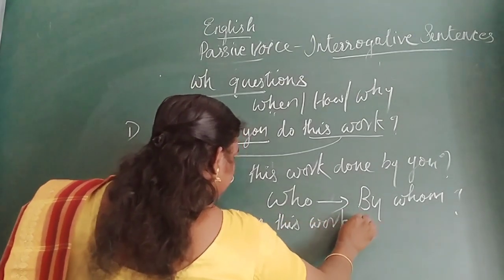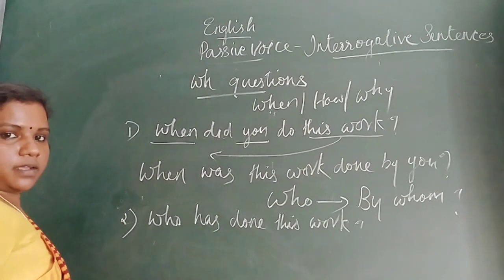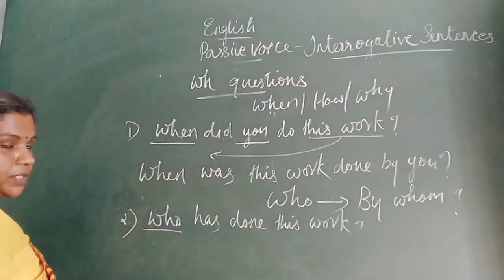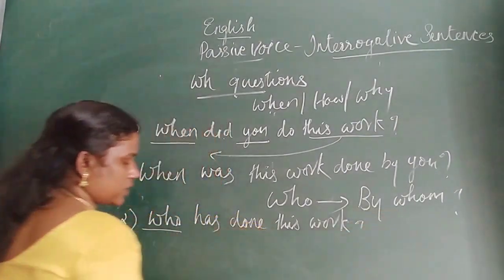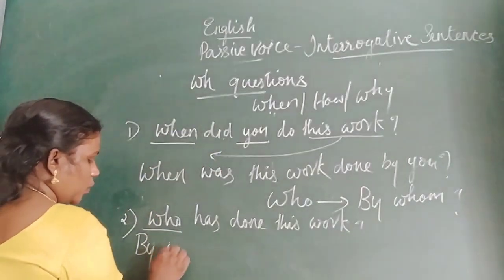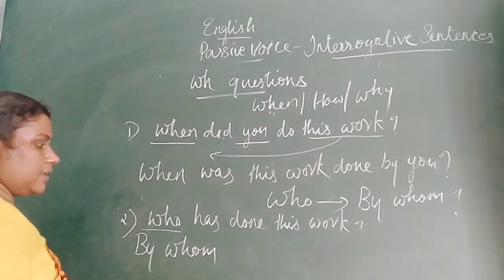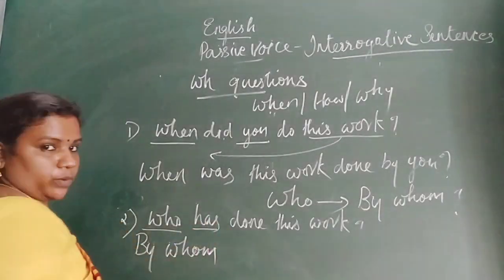Who has done this work? Okay, so how will we start? Actually the sentence starts with who. In passive voice we should start with by whom. By whom. Okay, then the verb we have to write.